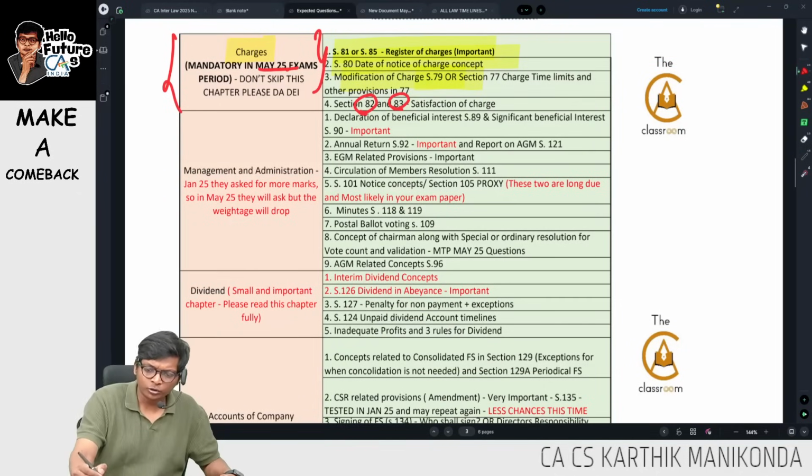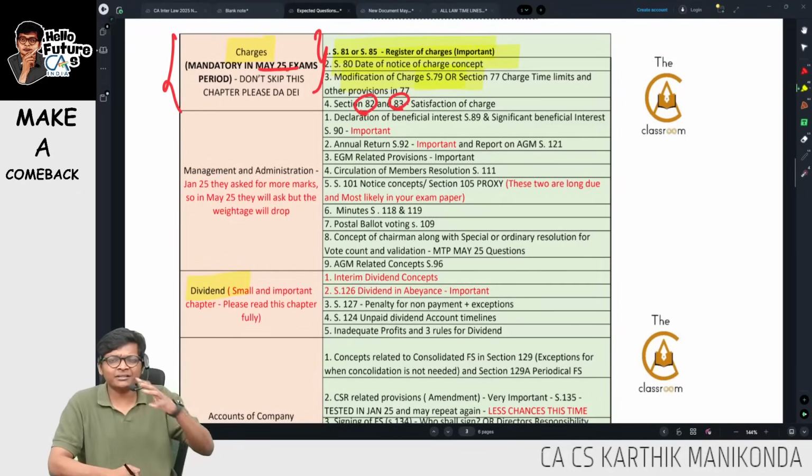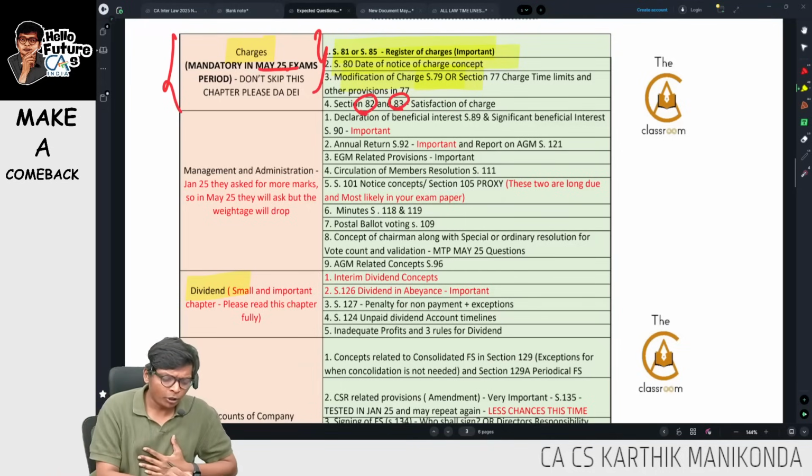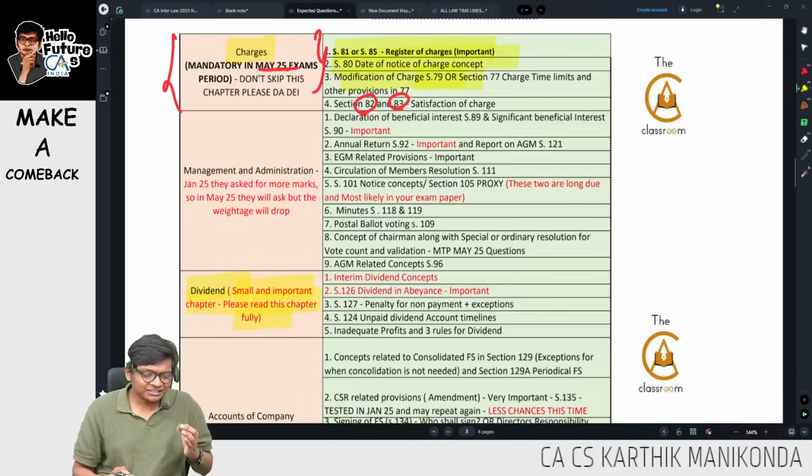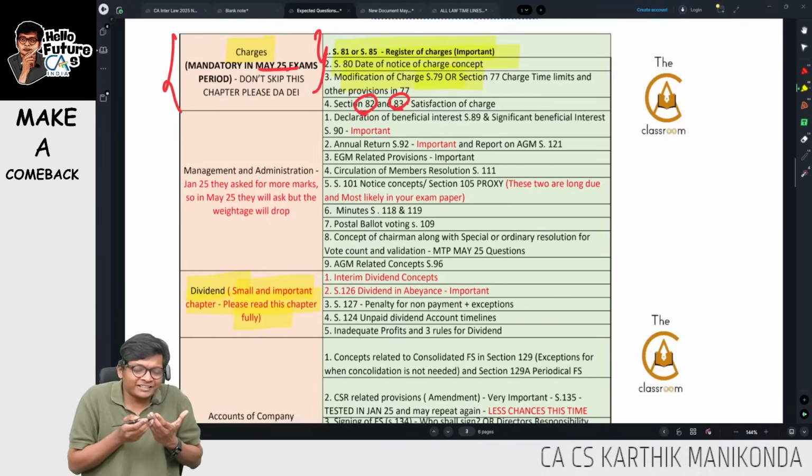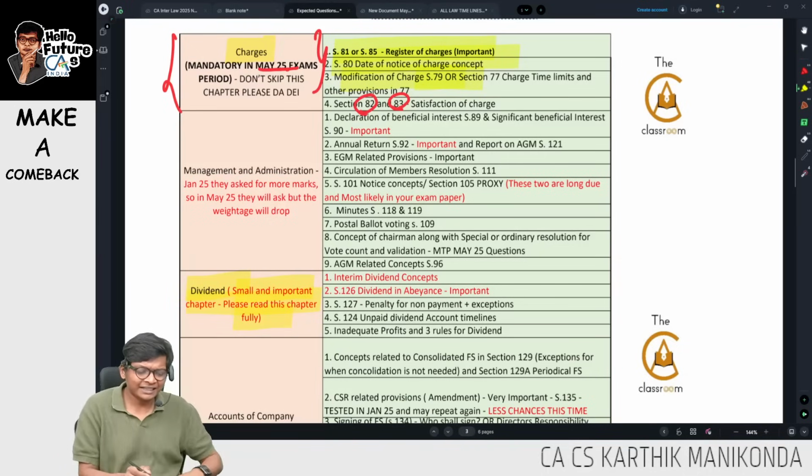Let's move on now to the dividend chapter, guys. One of our favorite chapters because it's an easy chapter, one question mandatory, 5 marks will come in exam. Small and important chapter. Read this chapter fully, guys. Even though I'm doing expert question, it almost covers the entire chapter.